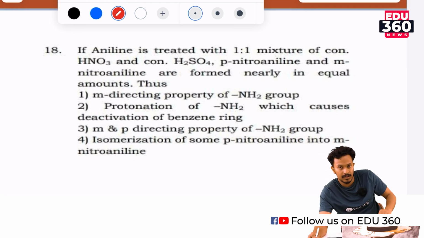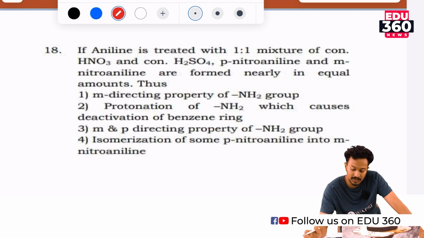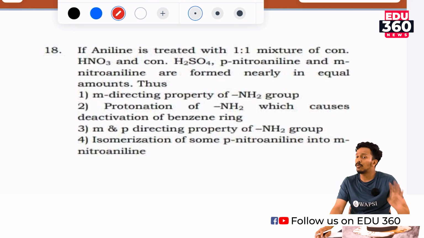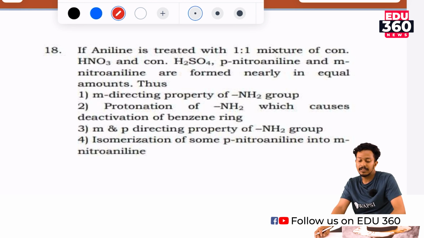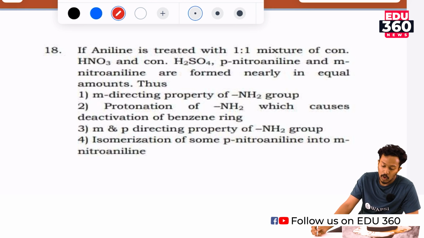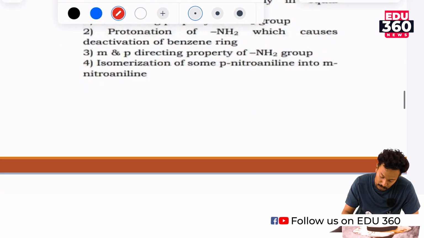Same way, aniline. If aniline is treated with a 1:1 mixture of concentrated HNO3 and concentrated H2SO4, para-nitroaniline and meta-nitroaniline are formed in nearly equal amounts. Thus, there are 4 options given. Our main motive is to find out which is the correct one. The nitrating mixture forms NO2 groups on the ortho and para positions of aniline.